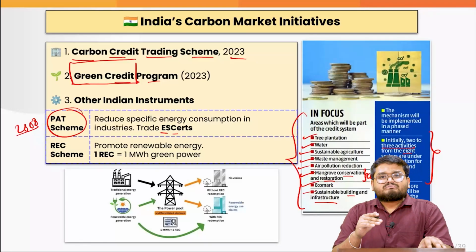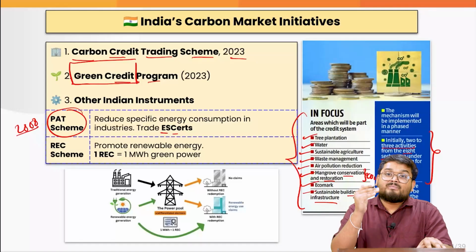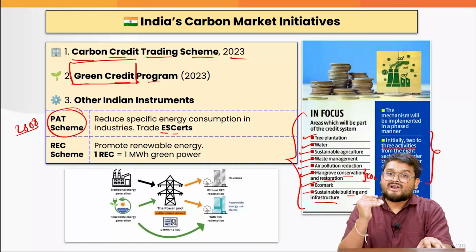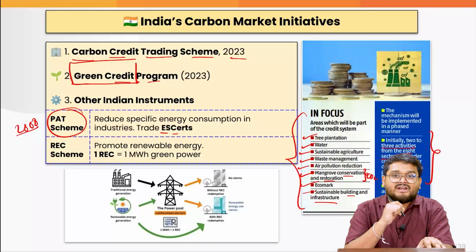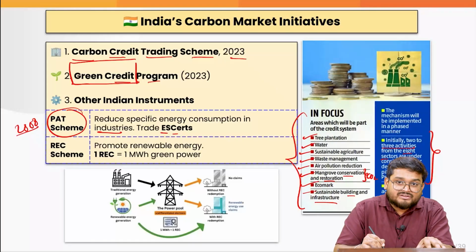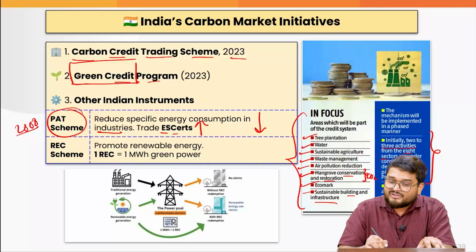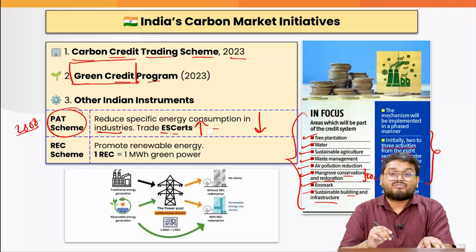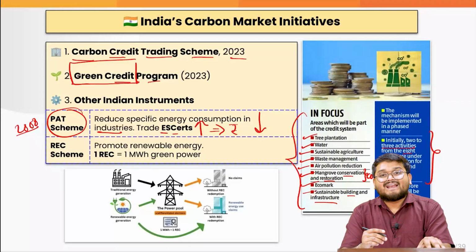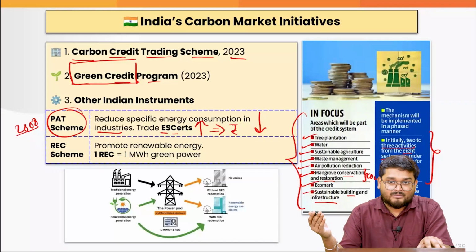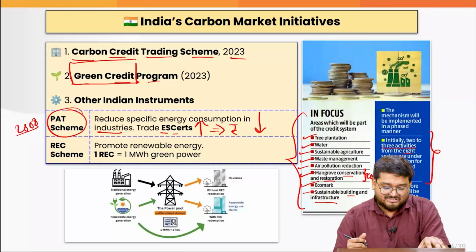That means that there would be various companies who would be reducing their energy levels or energy consumption at their industries. So if they're able to reduce, they will be getting more and more e-certs. If they're getting more e-certs, they can exchange them for money, or they can trade them on some platform and get some loans or various obligations.